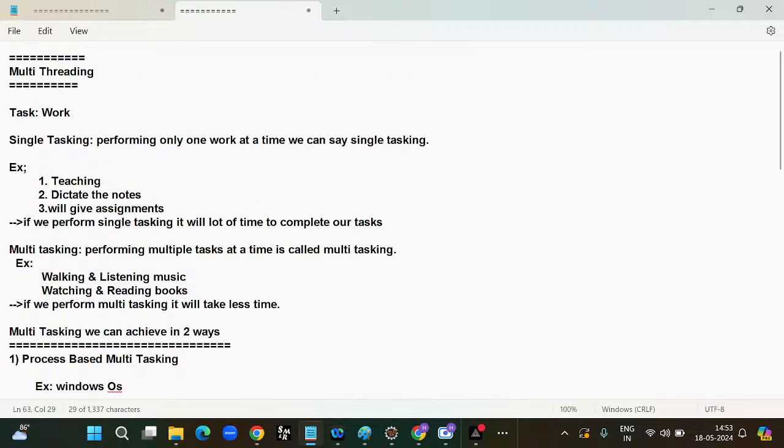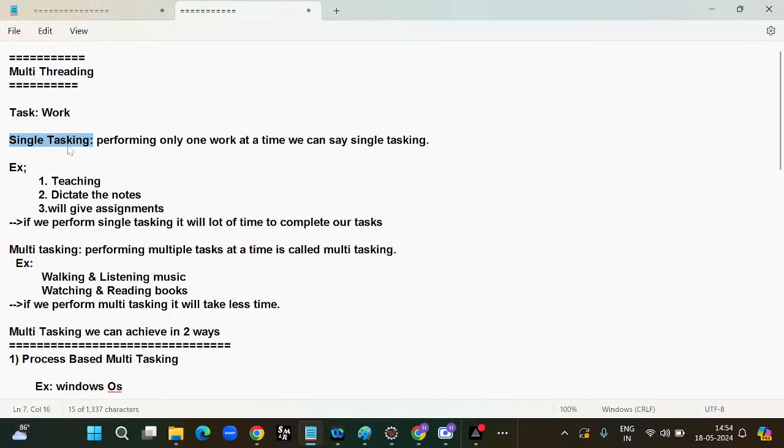Okay, today we have started the multi-threading concept. Before starting multi-threading, we should be aware of the task. Task means work. In the task, we will have single tasking. We should know single tasking: performing only one work at a time, we can say single tasking.